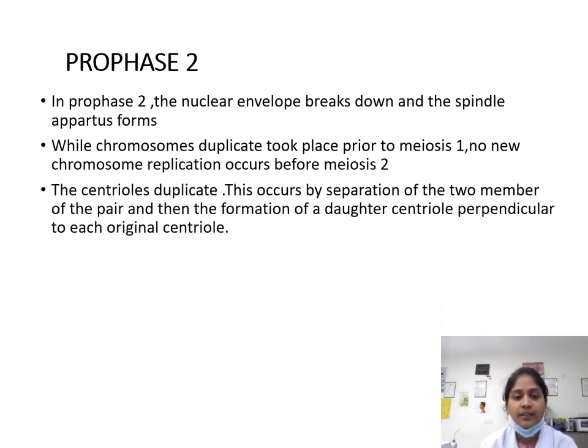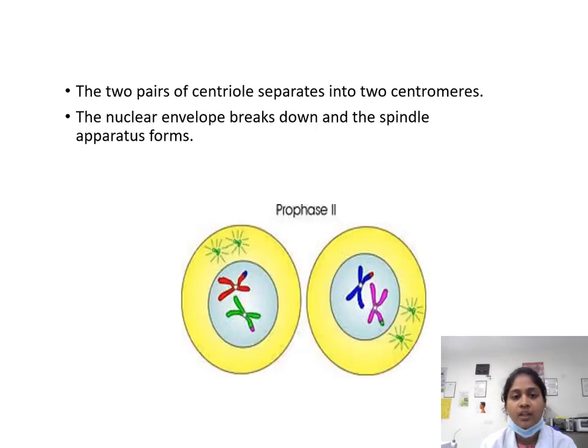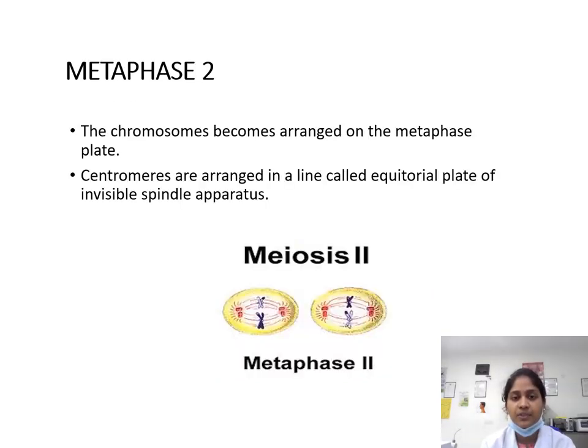The centrioles duplicate. This occurs by separation of the two members of the pair and then formation of a daughter centriole perpendicular to each original centriole. The two pairs of centrioles separate into centromeres. The nuclear envelope breaks down and the spindle apparatus forms.